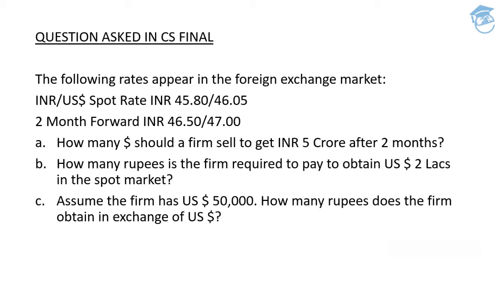Bank will say, I can provide you, yes, but the quote that I can offer you is this: you have got dollars in your pocket and you want to acquire Indian rupees. Because the base currency is dollar, I can simply say that you need to sell your dollars, and the bank is going to purchase them at the cheap price. In this particular case, the cheap price is nothing but 46.5. So 5 crore will be divided by 46.5, and the amount that comes will be the amount of dollars that you'll have to shed out of your pocket in order to get those 5 crore Indian rupees after a period of 2 months.